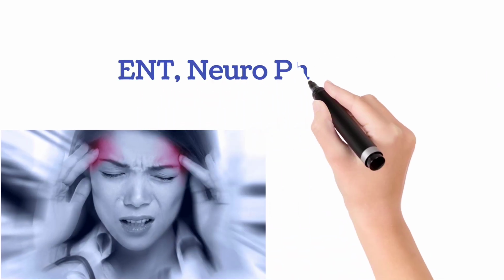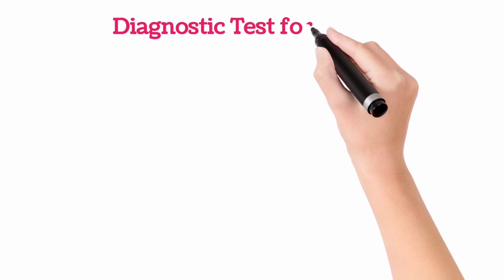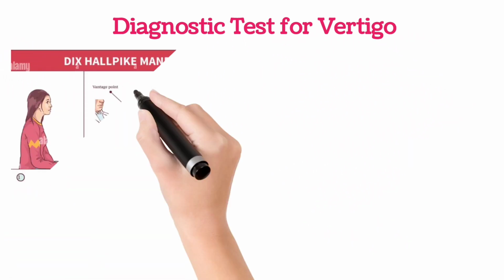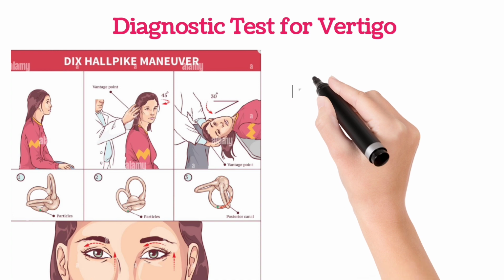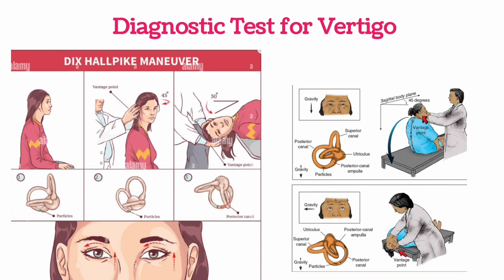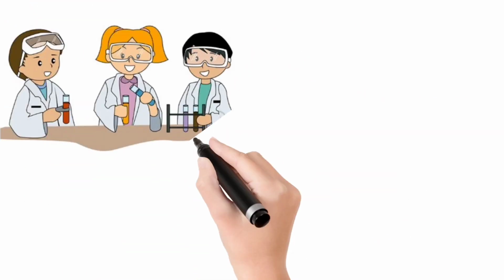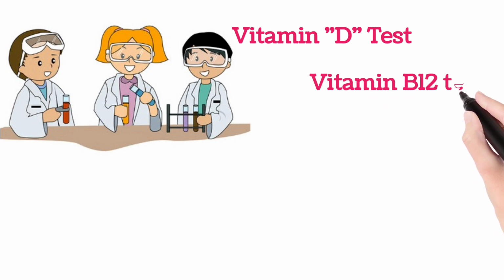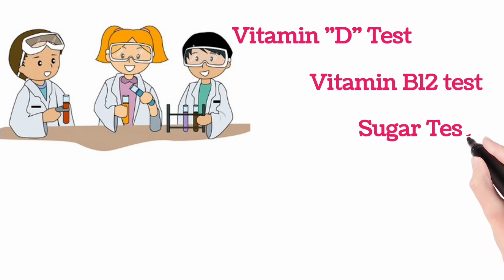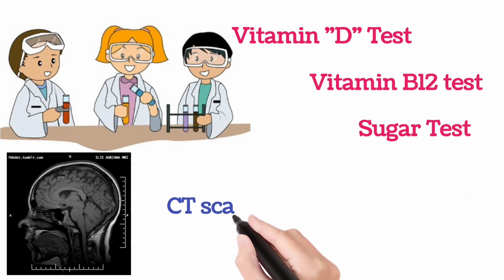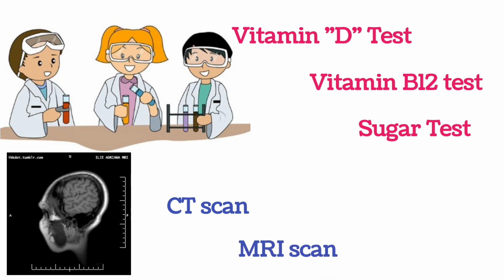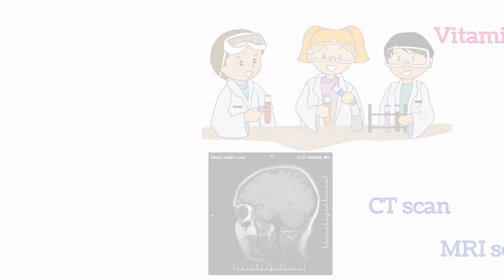Usually vertigo is checked by an ENT doctor as well as a neurophysician. Doctors can diagnose vertigo by simple tests like the Hallpike maneuver, which is a positional maneuver test, and certain blood tests are needed like vitamin D, vitamin B12, and blood sugar level tests. In certain conditions, a CT scan and MRI scan are usually needed to detect brain as well as nerve problems.